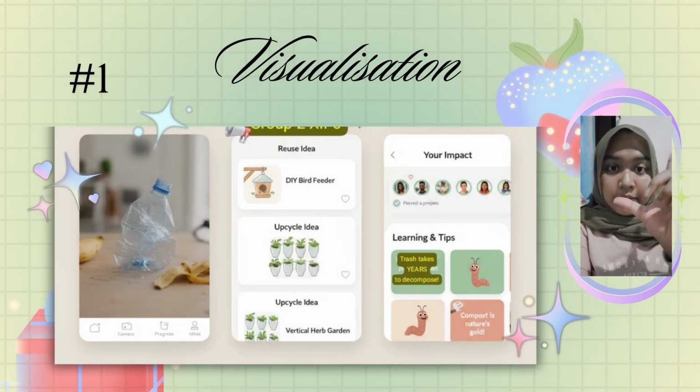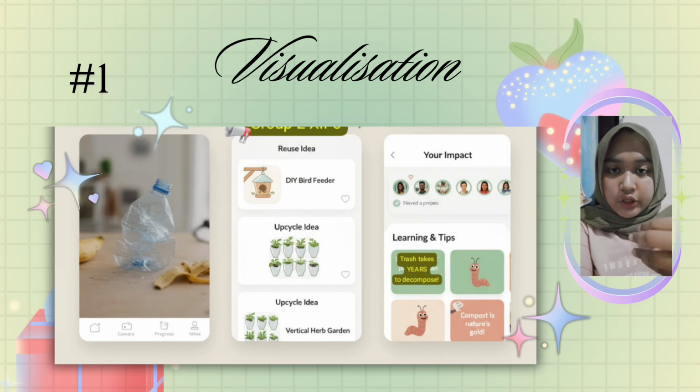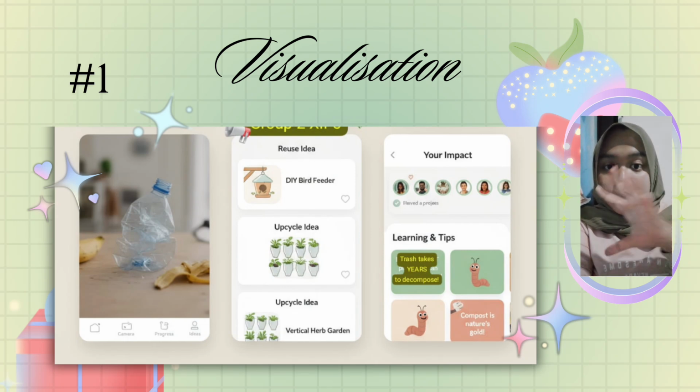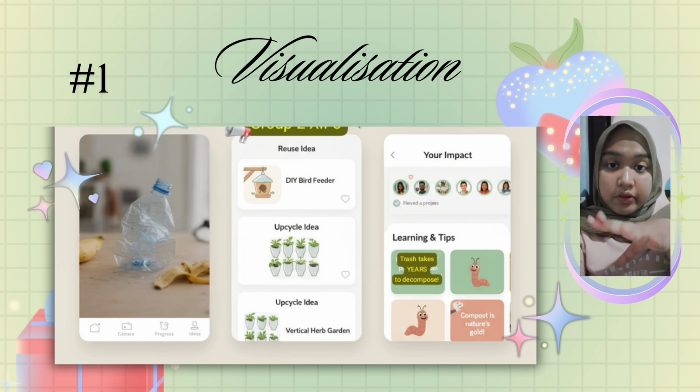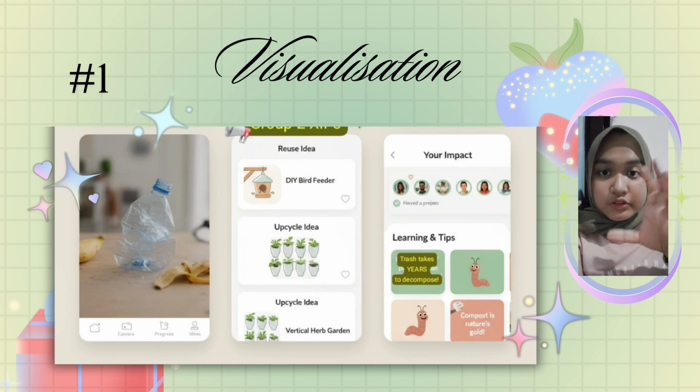Now, as you can see in the middle picture right here, Trashly doesn't only identify items for you, but Trashly also gives you ideas on how to reuse your trash. Like right here, we have a DIY bird feeder. Remember the impact meter that I've just showed you earlier? After the impact meter achieves a certain goal, the app will give you a certain gift that you can use within the app. So it's not only educational, but it's also fun.